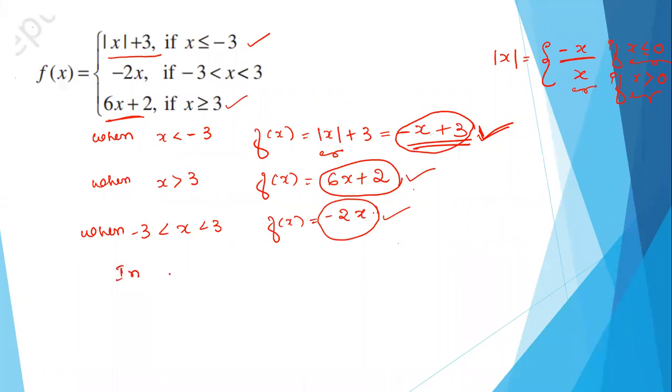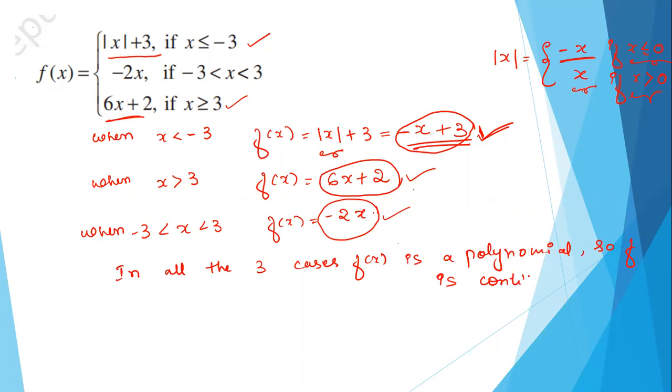We can simply write, in all the three cases, f of x is a polynomial. So f is continuous, we can conclude.